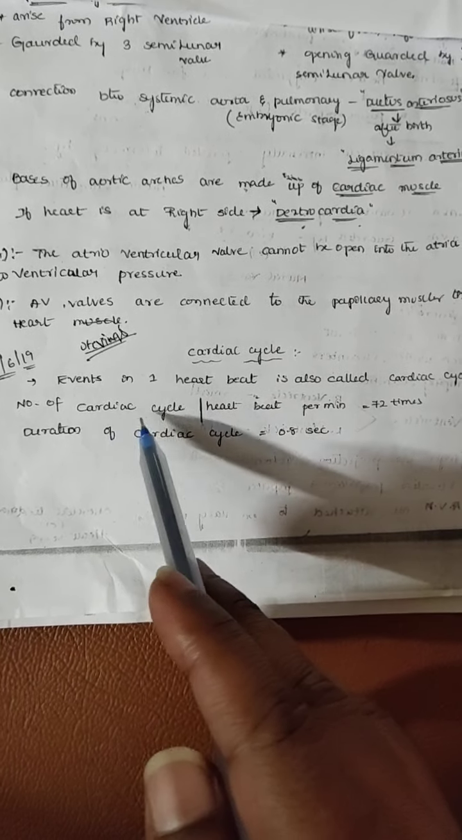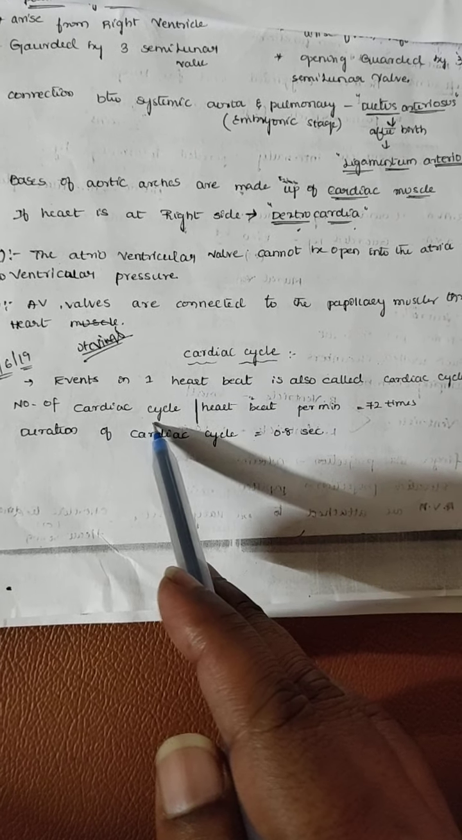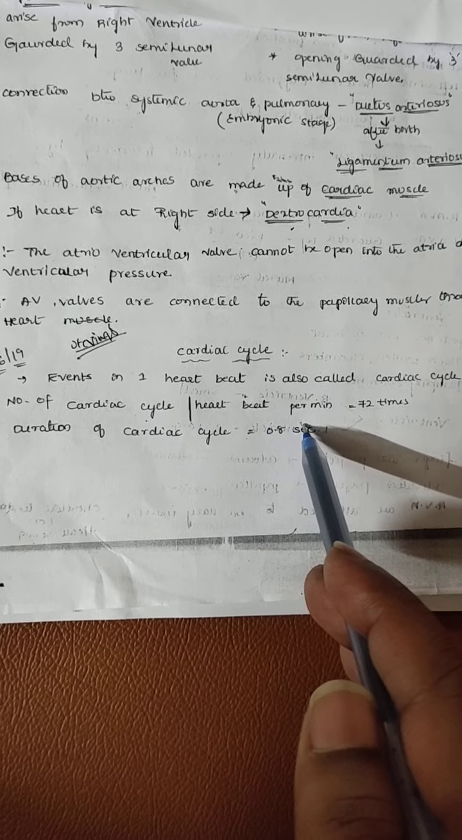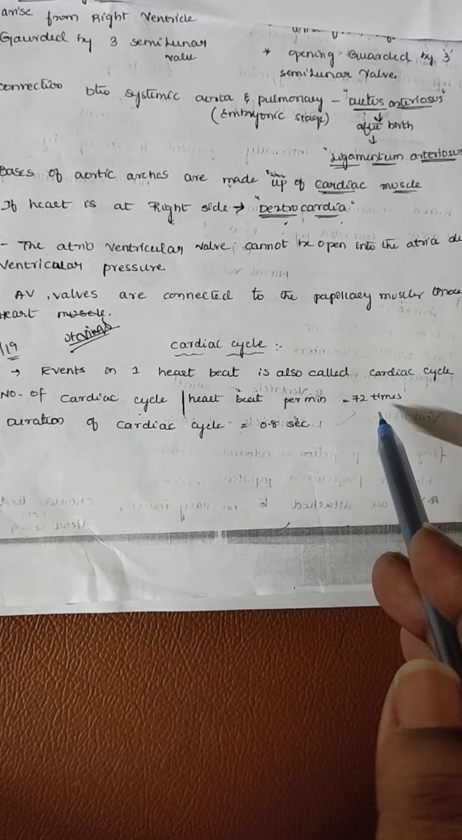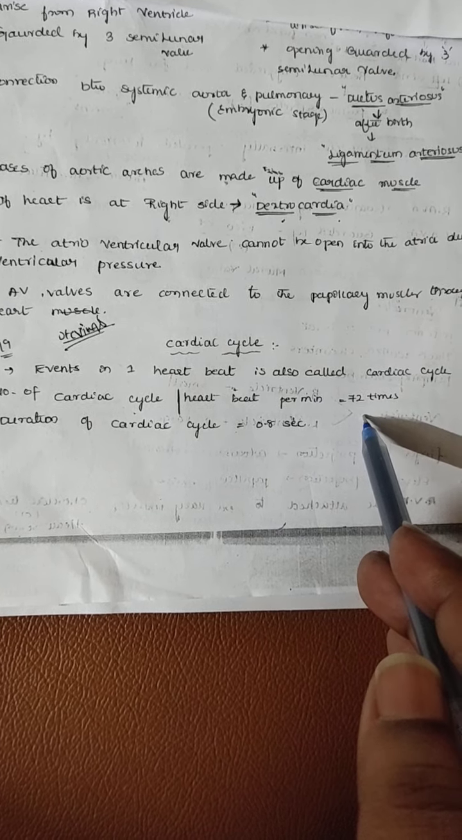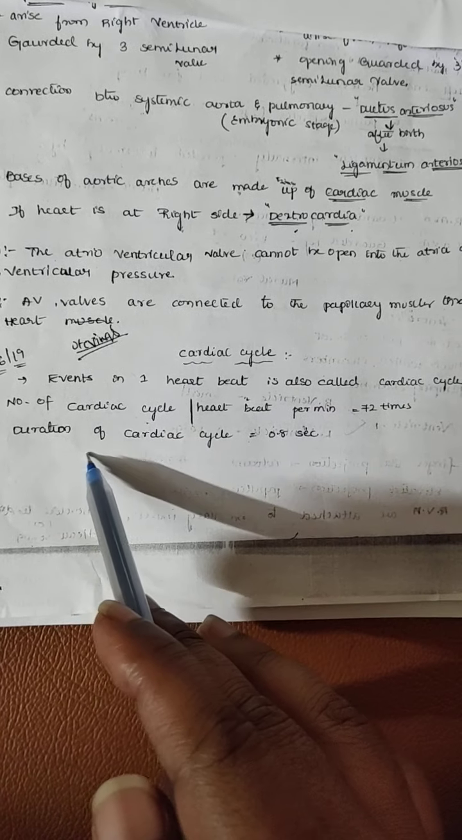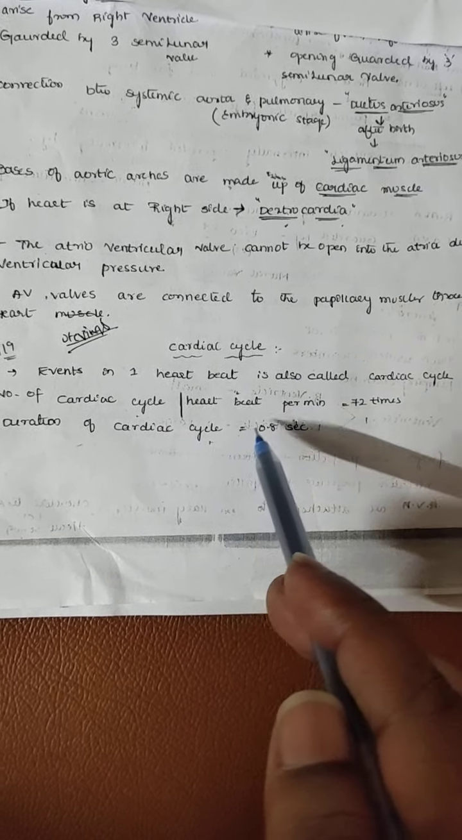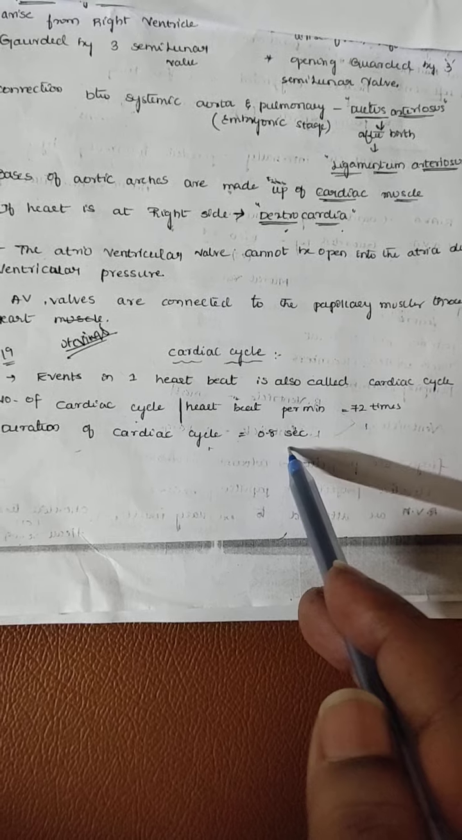The number of cardiac cycles per minute is how many beats? 72 times. It means the duration of the cardiac cycle is how many seconds? 0.8 seconds. Now, what are the events that take place in the cardiac cycle?